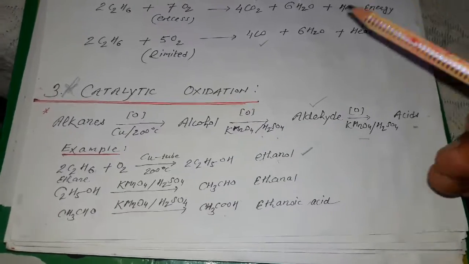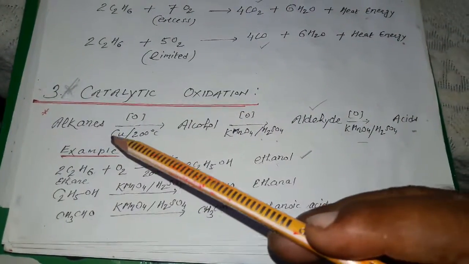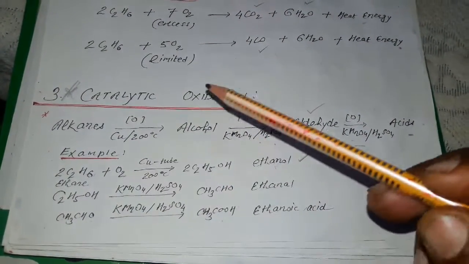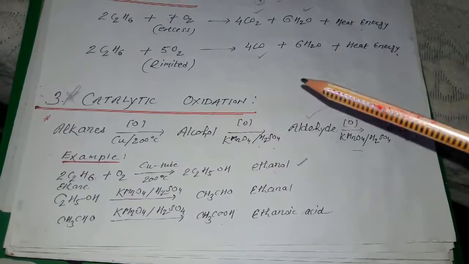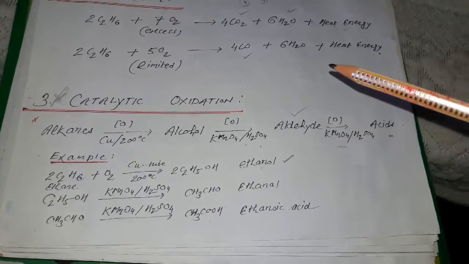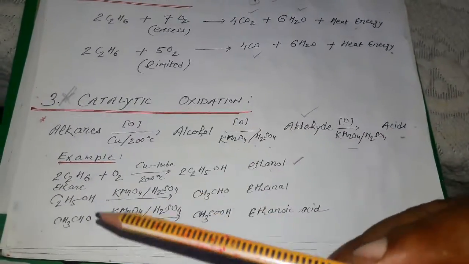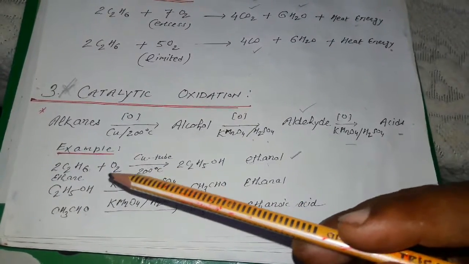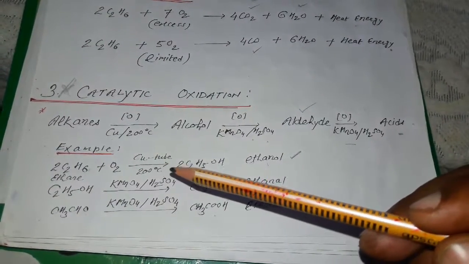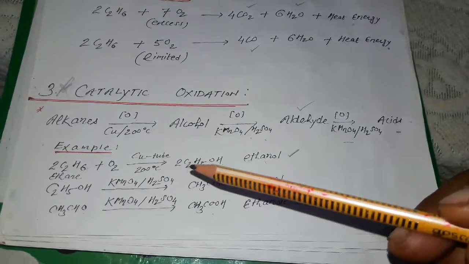Catalytic oxidation. Oxidation of alkanes with copper at high temperature gives the formation of alcohol. Alcohol is then oxidized into aldehyde. Aldehyde can oxidize into carboxylic acid. So for example, ethane is oxidized when ethane and oxygen are passed through a red hot copper tube.